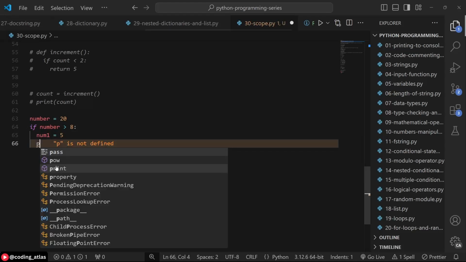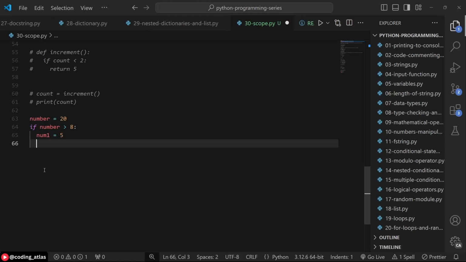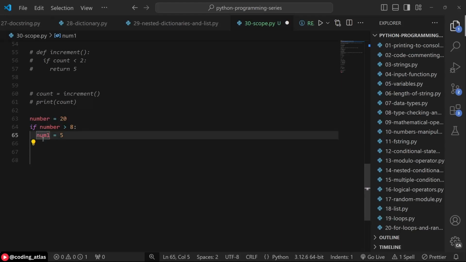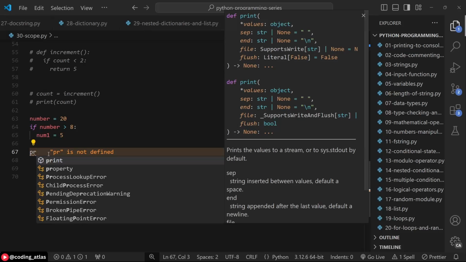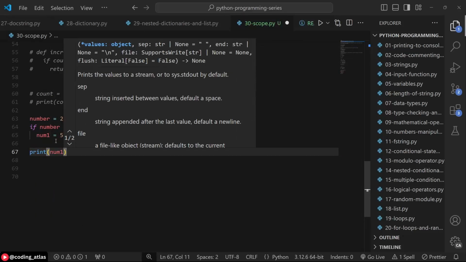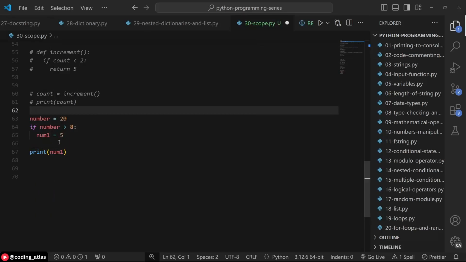So we can say num1 is equal to 5, and outside of the if block, we are not inside of it. Inside of it will be at this level, but outside of it will be at this level. So outside of the if block, we can print num1. Even though num1 is not created globally, it is created inside of this if block.